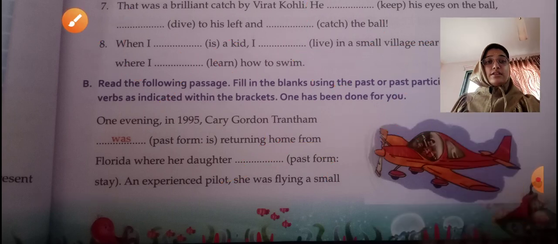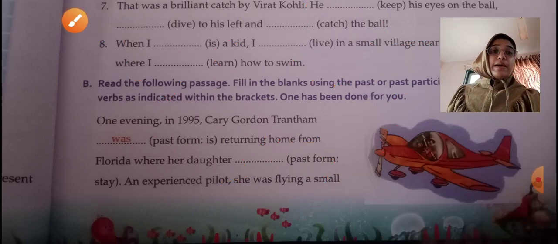Okay, dear students. So an experienced pilot, she was flying a small Piper Warrior over the open water.